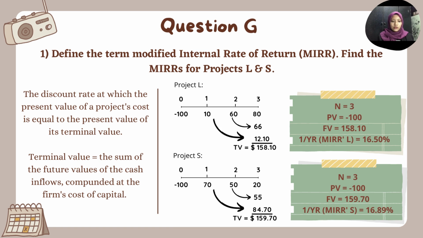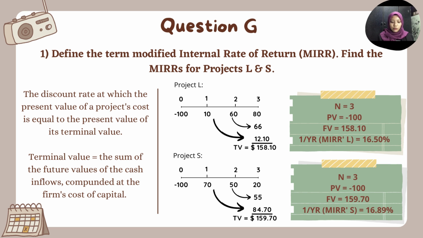Question G. First question, define the term modified internal rate of return, MIRR, and find the MIRR for projects L and S. So, MIRR is the discount rate at which the present value of a project's cost is equal to the present value of its terminal value. And the terminal value is the sum of the future values of the cash inflows compounded at the firm's cost of capital. So to find the MIRR for both projects, we must calculate the terminal value first.